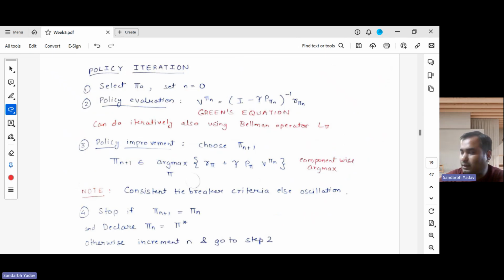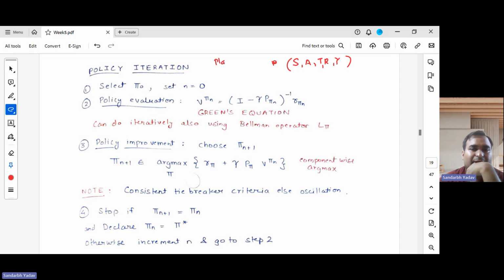As I mentioned in the last lecture also, there are 5 components of a reinforcement learning problem. Basically, these are the 5 components of an MDP also. S is the set of states, A is the set of actions, T is the transition probability, R is the reward function, and gamma is the discount factor. Now, what happens in planning? Currently we are doing the planning setting.